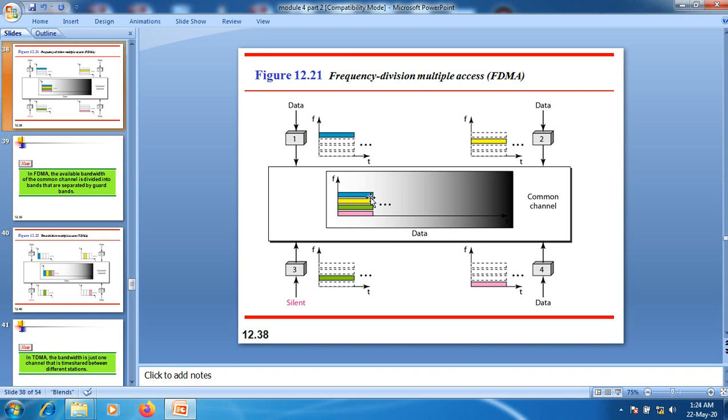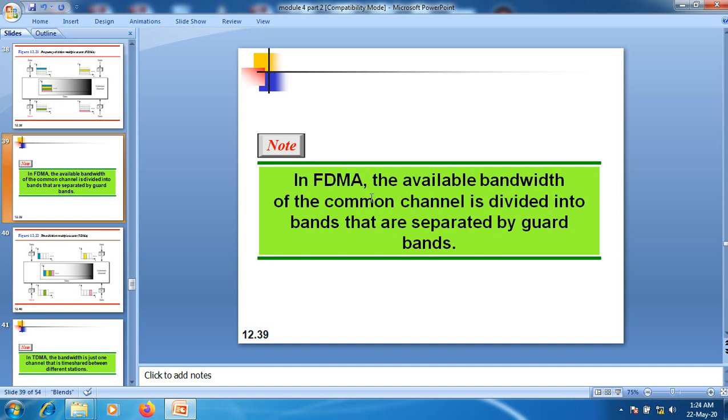The signals we are creating are automatically band pass filtered ones. In FDMA, the available bandwidth of a common channel is divided into bands that are separated by some sort of guard bands here.